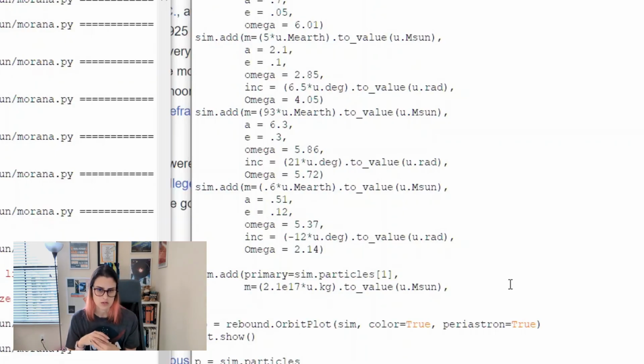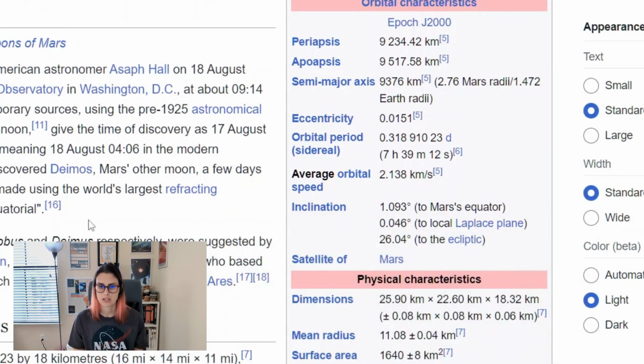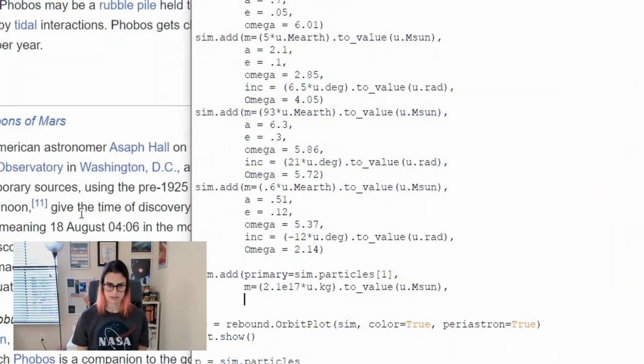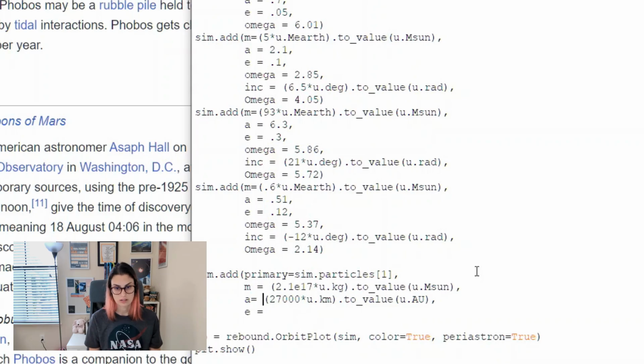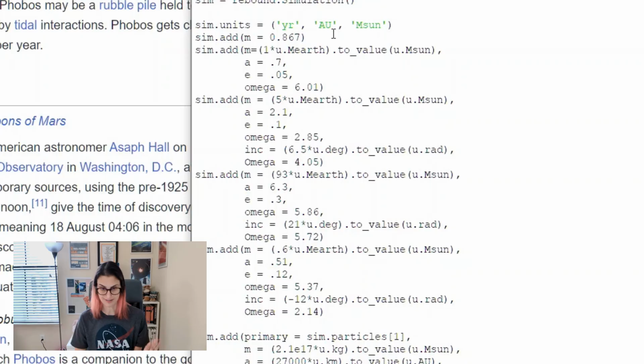How far away is this going to orbit? I don't know. Again, let's just look at Phobos here. Let's crib some things from Phobos. Okay, so it is at 9,376 kilometers. Let's make it a little bit farther than that. Let's say 27,000 kilometers. We'll do a little bit of eccentricity. How about, I don't know why I made that. Does it matter if I did this consistently between them? No. Am I going to change it? Yes. I got issues. I don't mind either one. It needed to be the same.